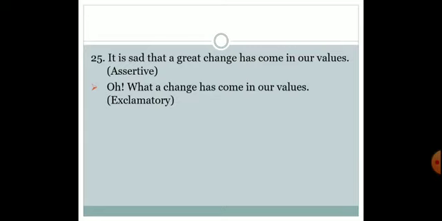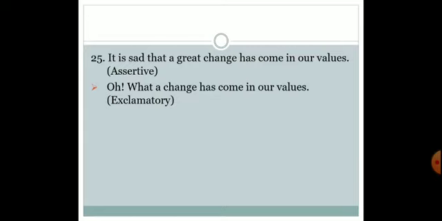alas, hooray, yippee, after writing those words, we put an exclamation mark next to them only. And you can see over here, if you read the sentence, it is said that a great change has come in our values.